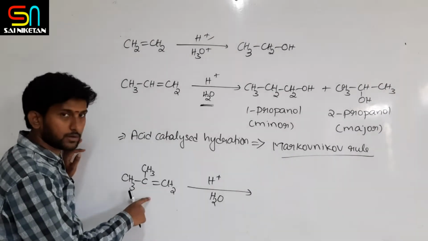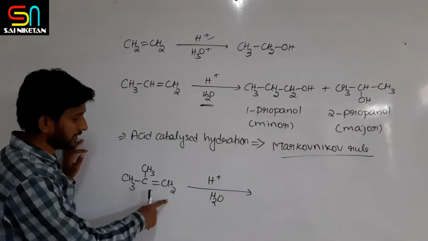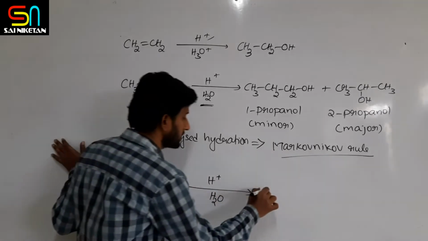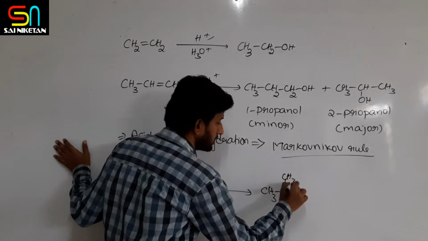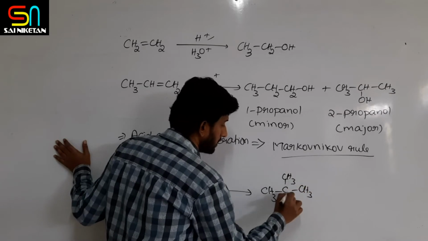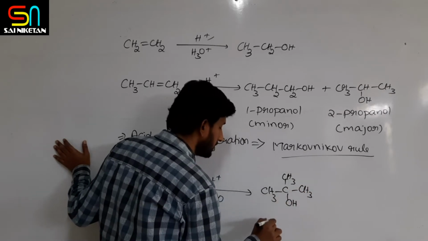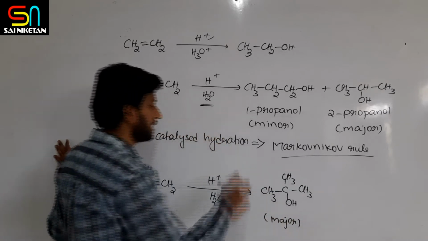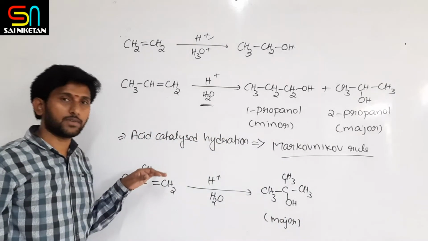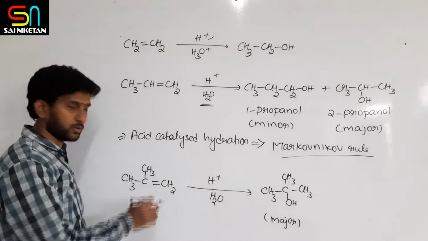The tertiary alcohol, 2-methyl-2-propanol, that is (CH3)3C-OH. This is the major product. So acid catalyzed hydration of alkenes follows Markovnikov rule.